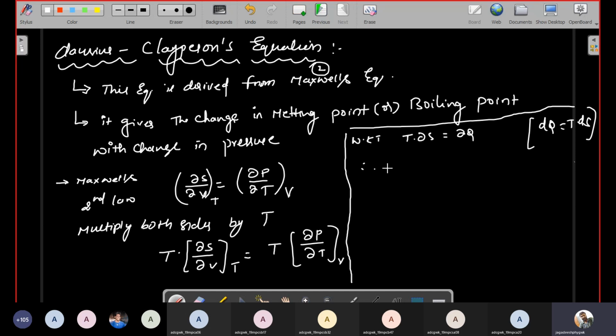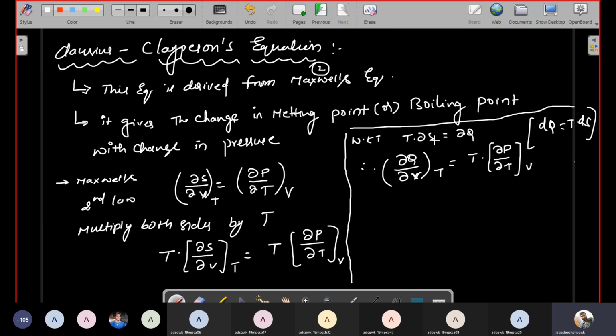In this equation, dou Q by dou V at constant temperature is equal to T times dou P by dou T at constant volume. Here dou Q represents what?